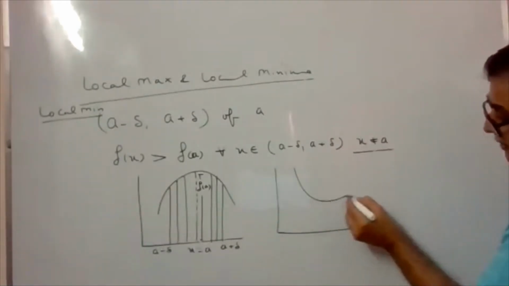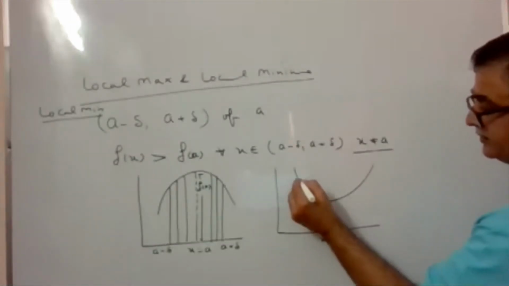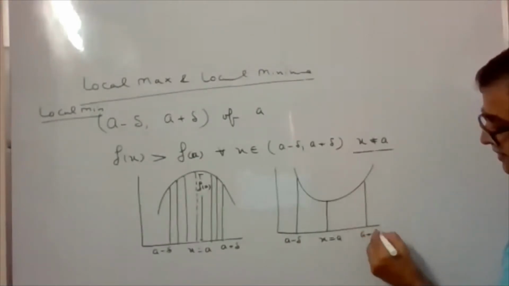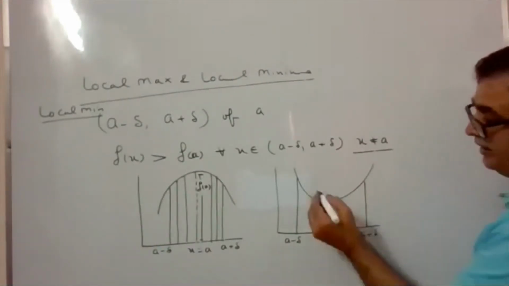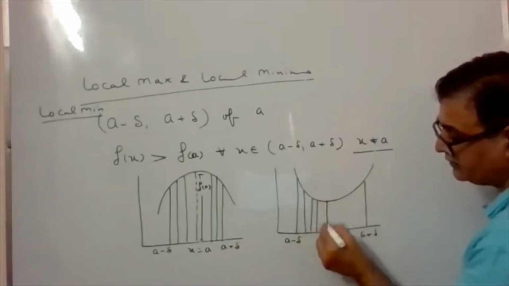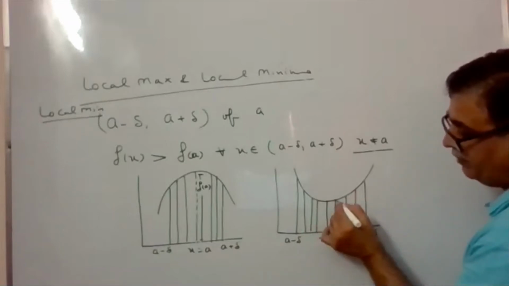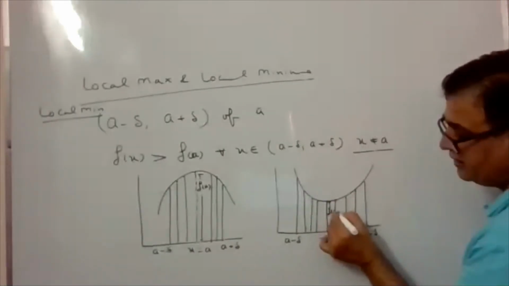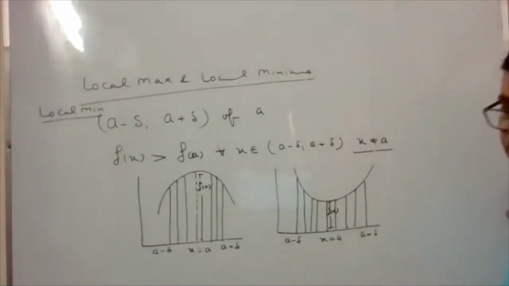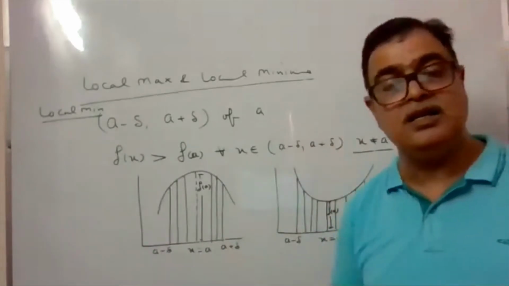The curve comes out to be like this. This is x is equal to A. It is its neighborhood. A minus delta and then it is A plus delta. And then we will say this will be the neighborhood. In this case, what you will find, all fx are coming bigger than fa. ये आपका fa है. All the values which are on the left side you take or right side you take in the neighborhood, it will be the minimum most. So we will say it will be local minimum.